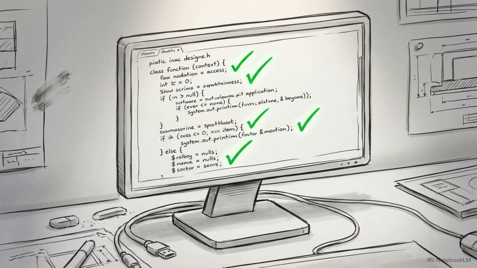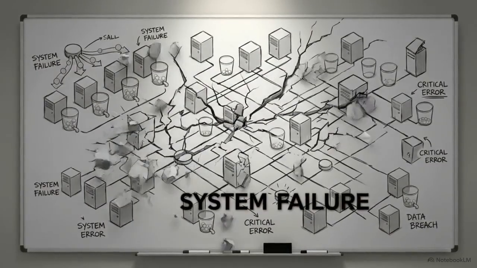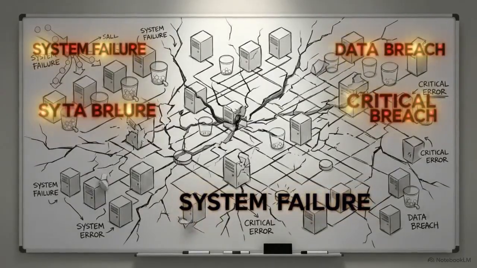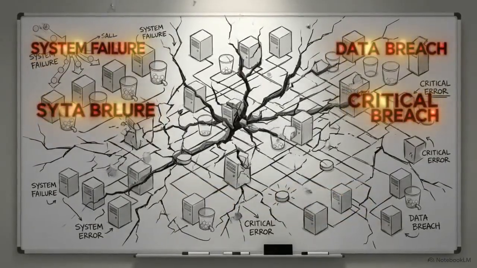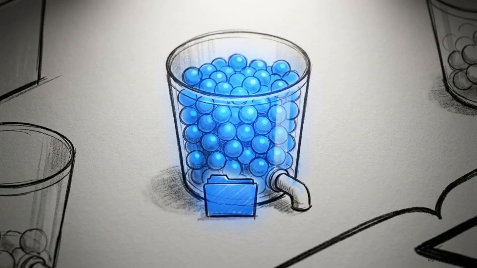You write a piece of code, it passes every unit test, it executes exactly as written, but the moment you deploy it to a production environment, it completely fractures under the invisible pressures of the system architecture. Take a standard rate limiter. Generative AI will write this for you perfectly. It uses the classic token bucket algorithm, written cleanly in Go.